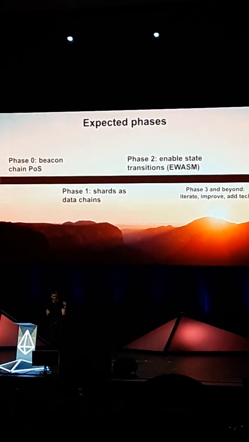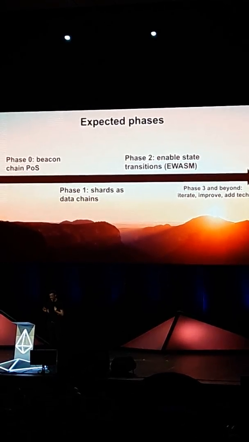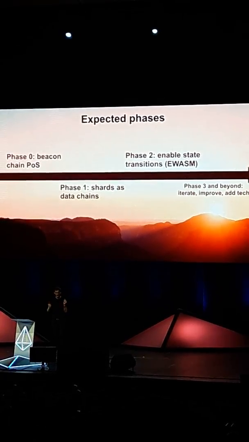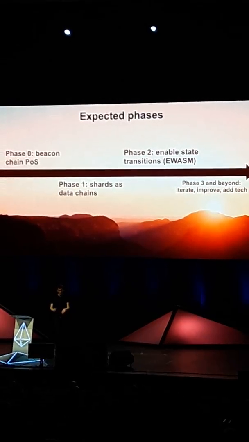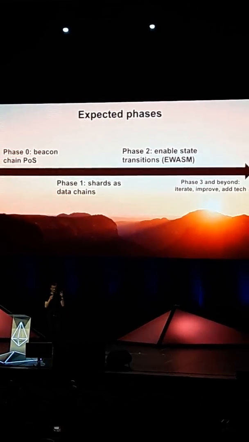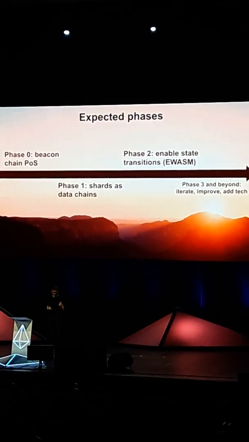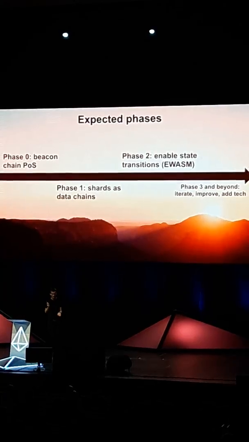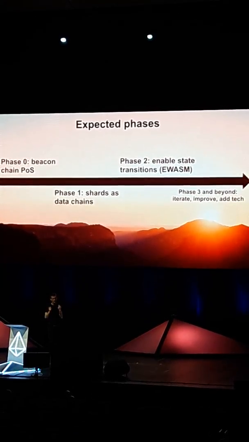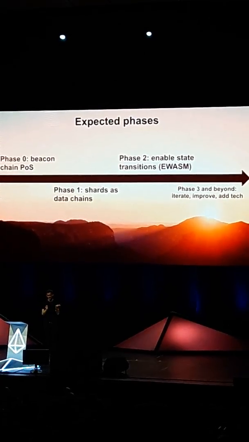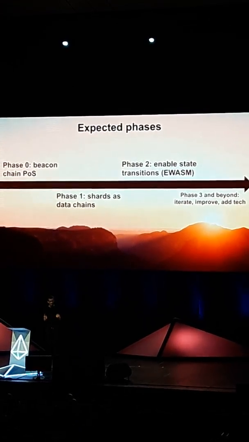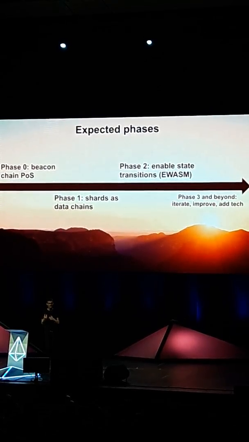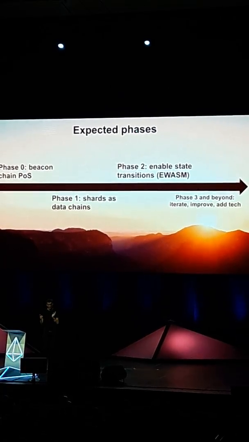Expected phases. So phase 0, beacon chain proof of stake. The beacon chain doesn't hold any information, right? It's kind of like a dummy chain. All that you have is validators, and these validators are running the proof of stake algorithm. So this is kind of like halfway between a testnet and a mainnet. It's not quite a testnet because you would be able to actually stake real ether and earn real rewards on it, but it's also not quite a mainnet because it doesn't have applications, and so if it breaks, people are hopefully not going to cry too badly as they did when the Shanghai DOS attacks made everyone's ICOs go slowly.